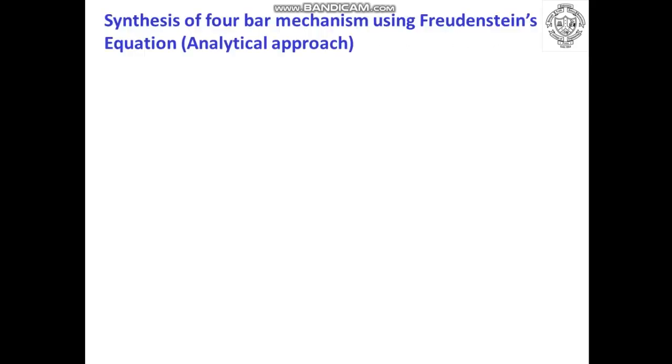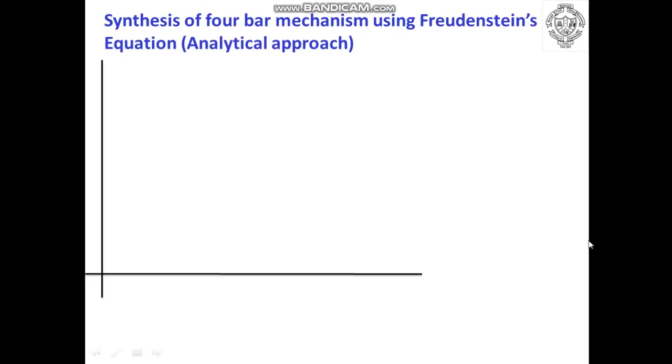So now let us go for finding out the dimensions of the 4-bar mechanism, which is considered to be the dimensional synthesis using the Freudenstein equation, and we can consider this as an analytical approach. Let us consider a 4-bar mechanism which is kept in the xy plane.